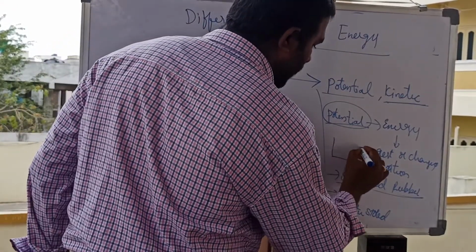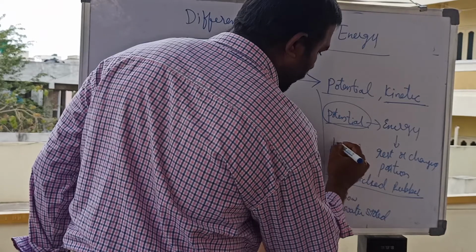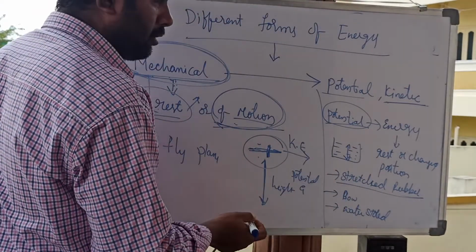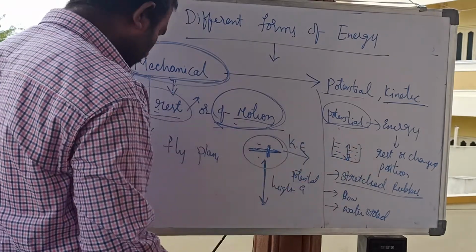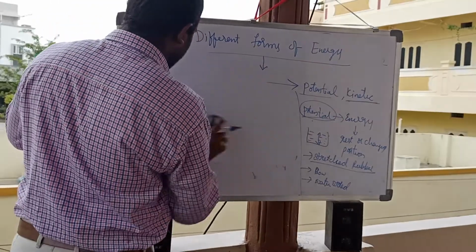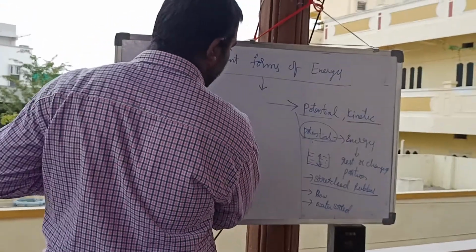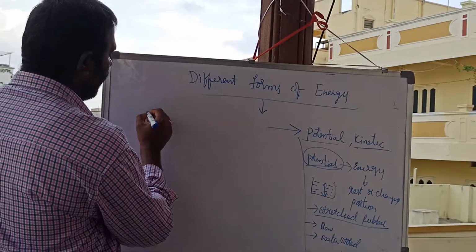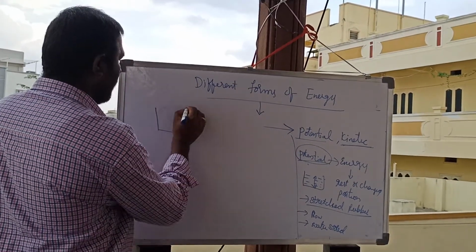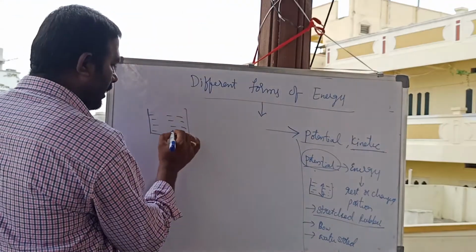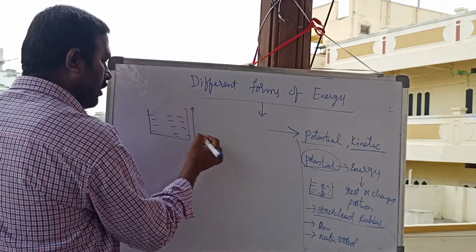More water in a dam means more potential energy, because its height is increasing. When height is increasing, automatically potential energy also increases. There are many examples of potential energy, due to the change in height or change in position.